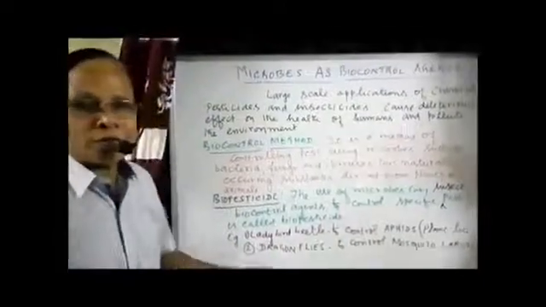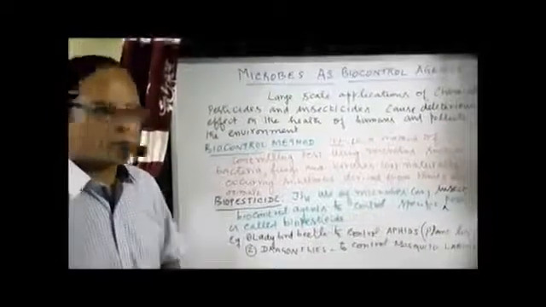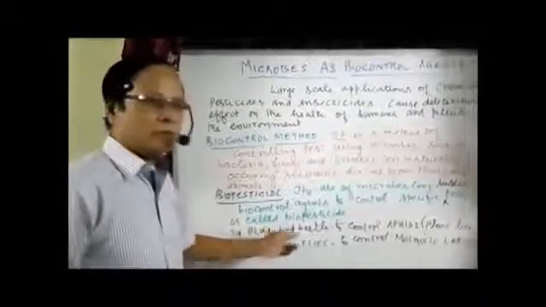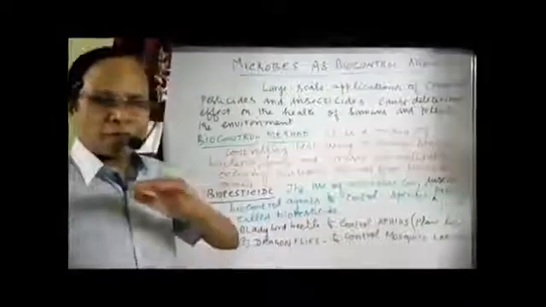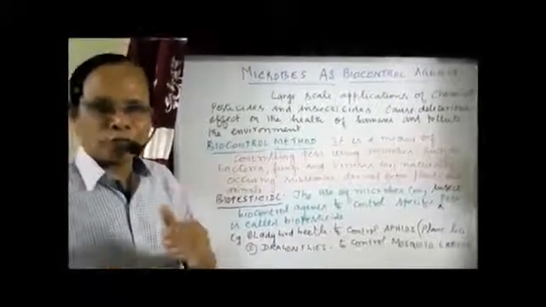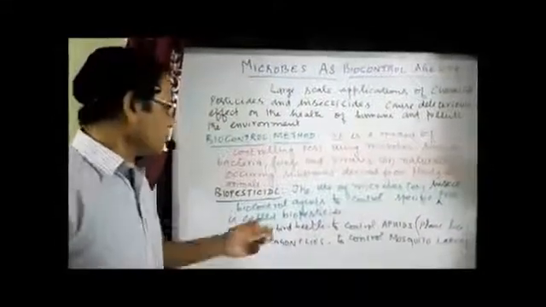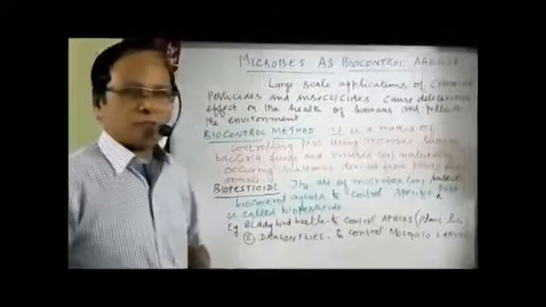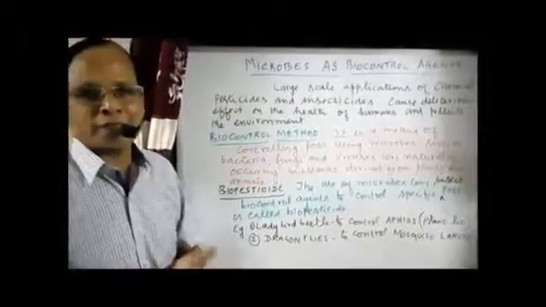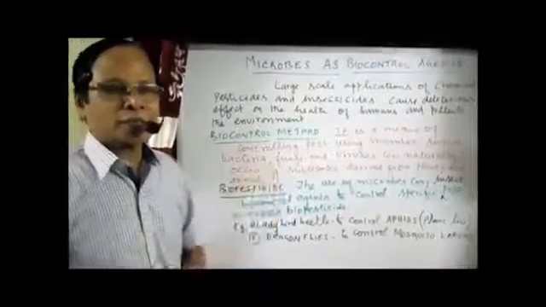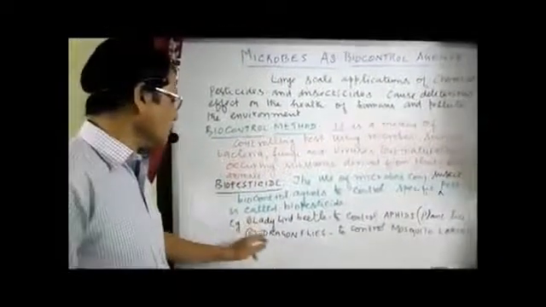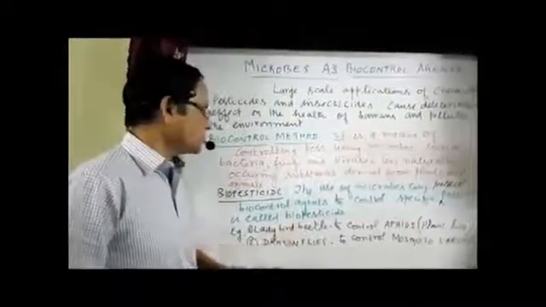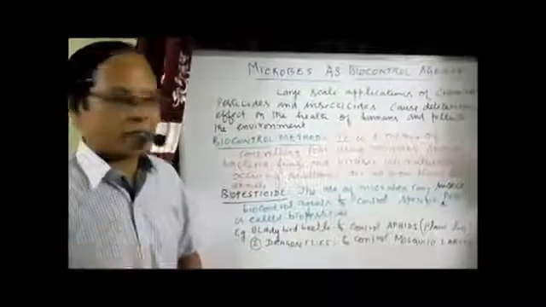Two examples are given in the book. One is the ladybird beetle, which has a red color with spots on its wings. It is used to control aphids. Aphids are nothing but plant lice that damage the plants. They are controlled with the help of the ladybird beetle.